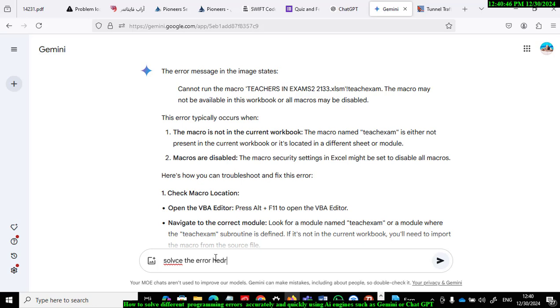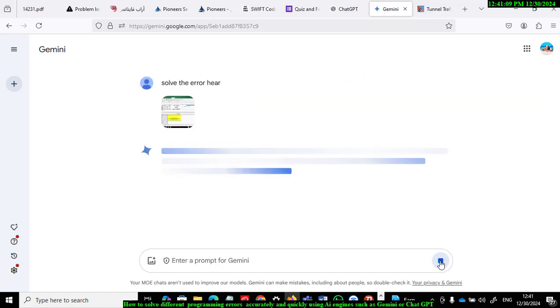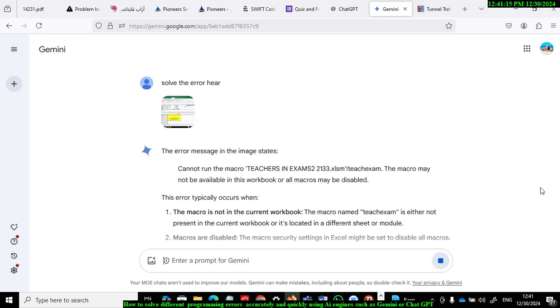Here, and copy the picture here, okay, and this box, and after loading it, submit and wait for the answer of ChatGPT or Gemini.